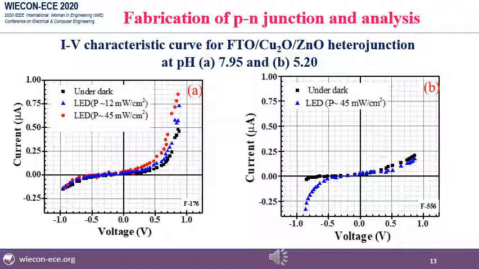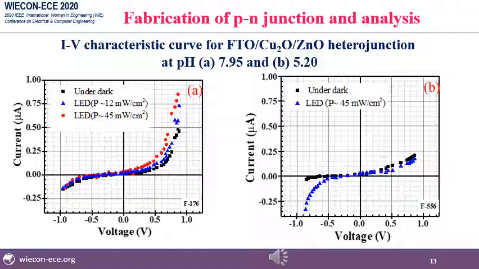This graph shows IV characteristic curve for FTO cuprous oxide zinc oxide heterojunction at pH 7.95 and pH 5.20. From the curve A, which is at pH 7.95, it is evident that with the LED with half lead, power was found almost 12 milliwatt per centimeter square, and with the LED of full lead, power was found 45 milliwatt per centimeter square.